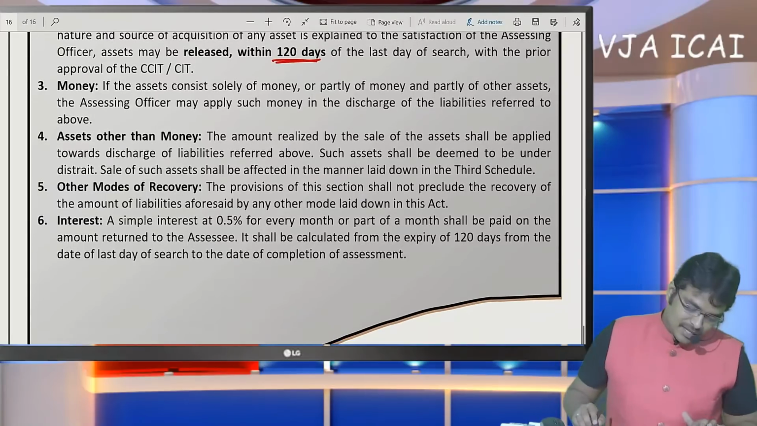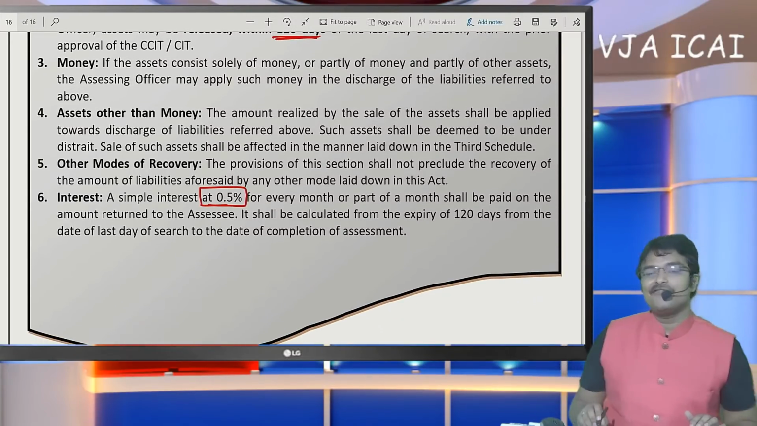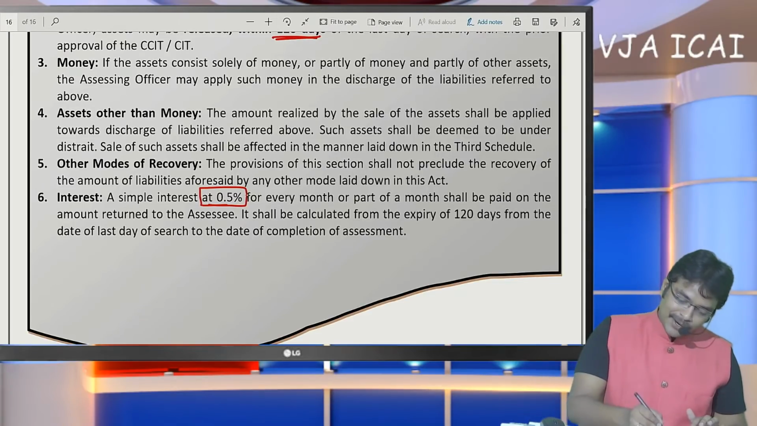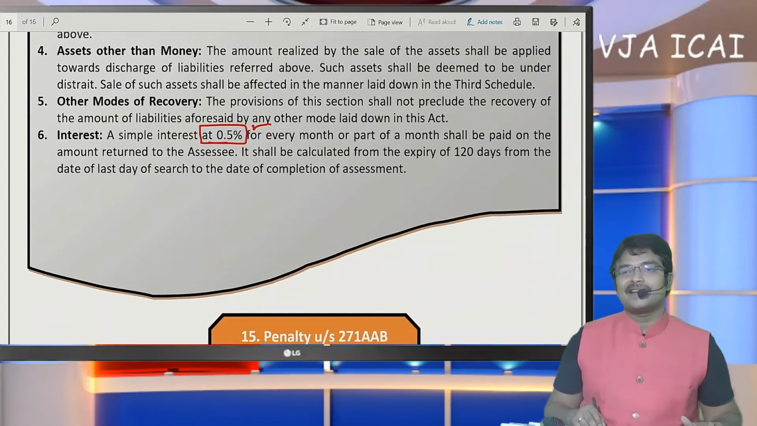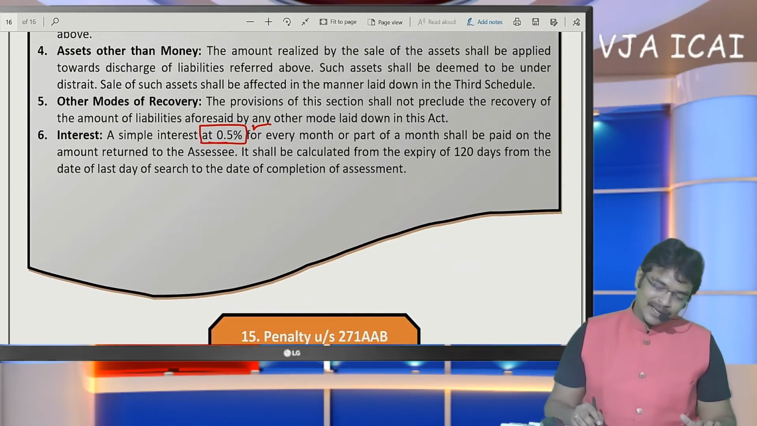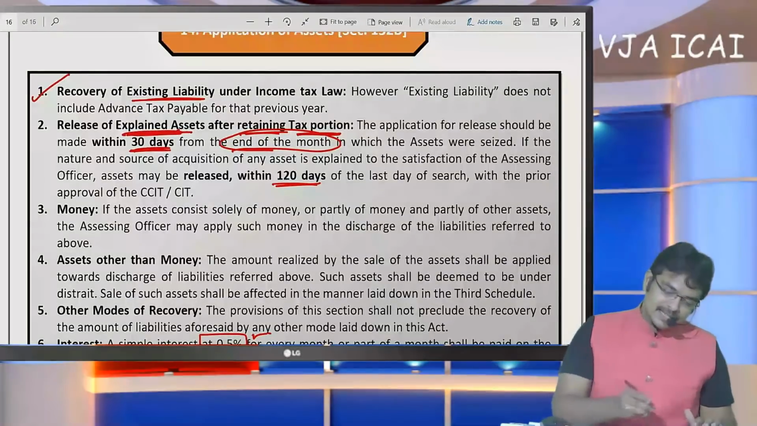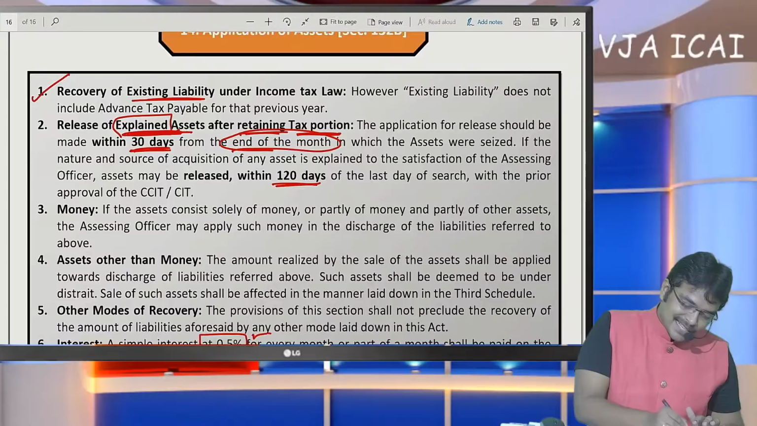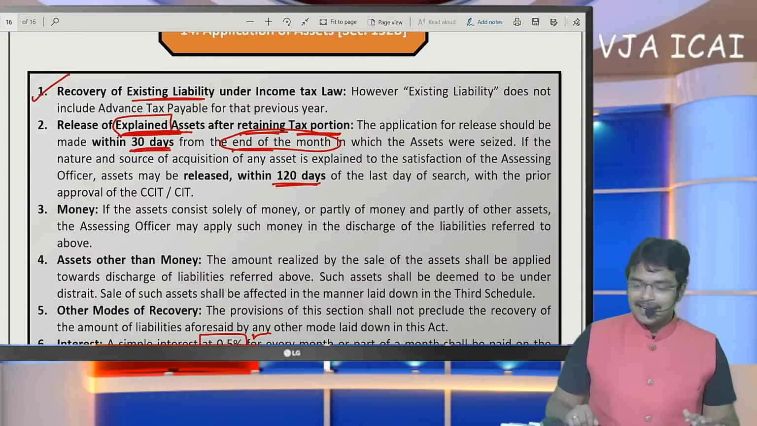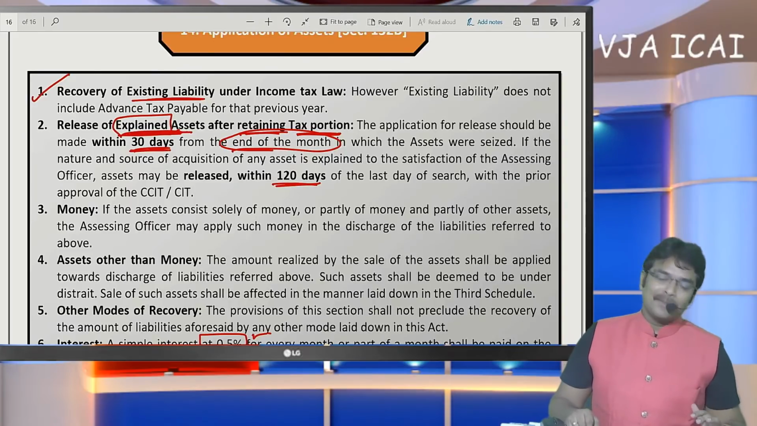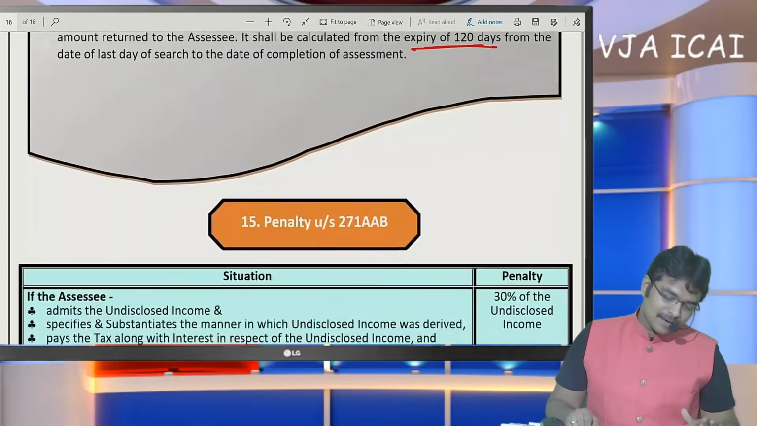Next, if they do not return within 120 days, then they are going to add interest at the rate of 0.5%. Interest at the rate of 0.5% will be added and returned to us after the expiry of 120 days. So the thing to be noted here is release of explained assets only. Unless the SSE offers complete explanation regarding complete income details of such asset, it shall not be released. If the SSE gives complete explanation, then only it shall be released.